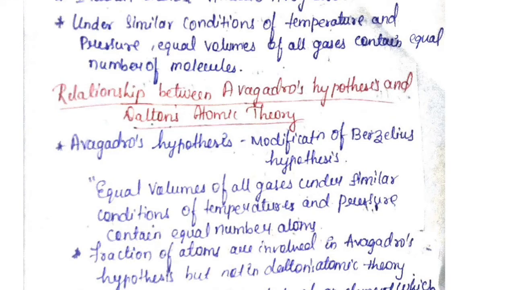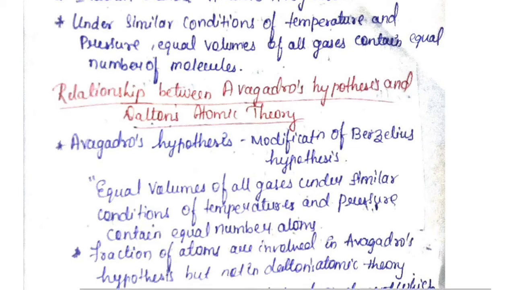read the theory of the Berzelius hypothesis. The Berzelius hypothesis is a modification of Avogadro's hypothesis. He just cut down the molecules and added the atoms, and when he included the atoms, we are well aware of Dalton's atomic theory. So we have compared Dalton's atomic theory to the Berzelius hypothesis.